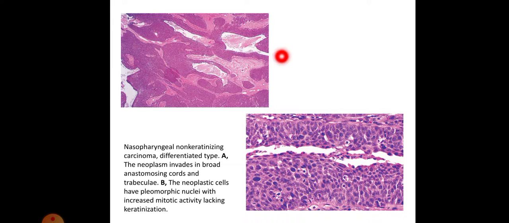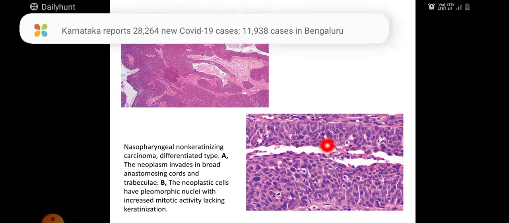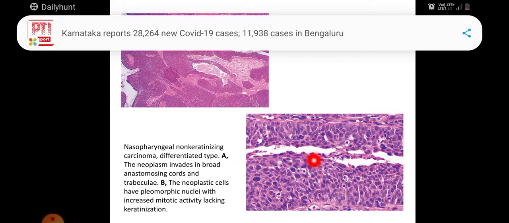Here we can see the differentiated type of non-keratinizing carcinoma. The neoplastic cells are seen in cords and trabeculae, and here we can see the cytology of the neoplastic cells, which have pleomorphic nuclei and increased mitotic activity, lacking keratinization.